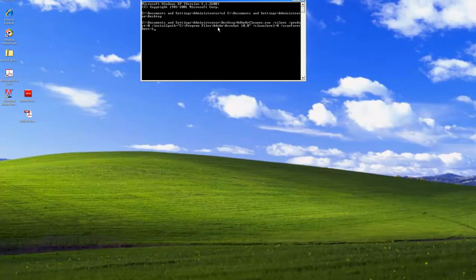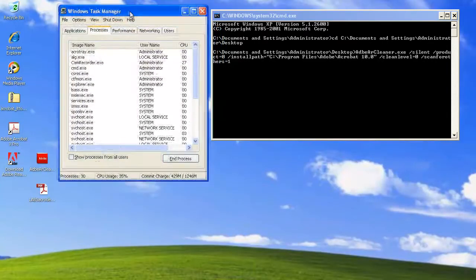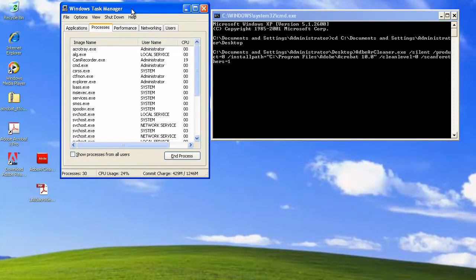And scan for others, which is also set to the default, which is 1 in this case. So before we start the uninstall, I want to bring up the Task Manager, which will give us a reading on when the uninstaller is finished, and then we can have a look in the control panel, make sure it's done. But let's start the uninstall.